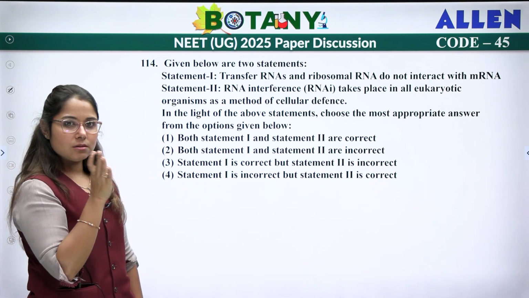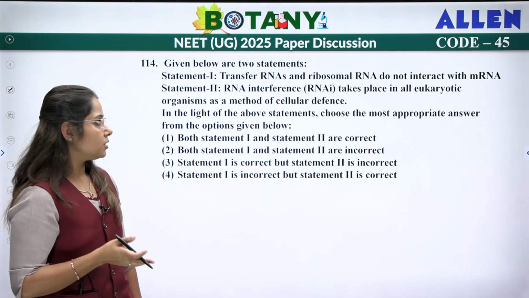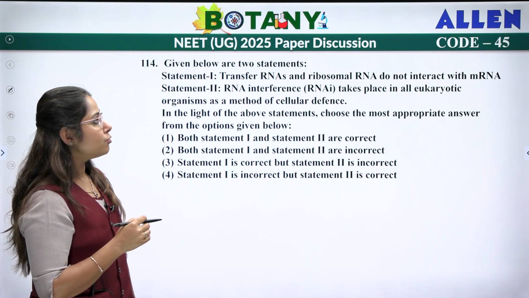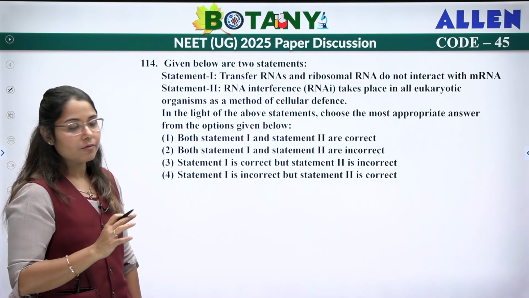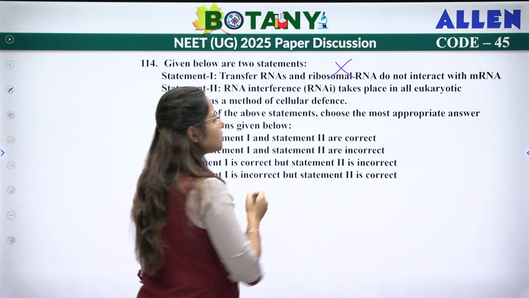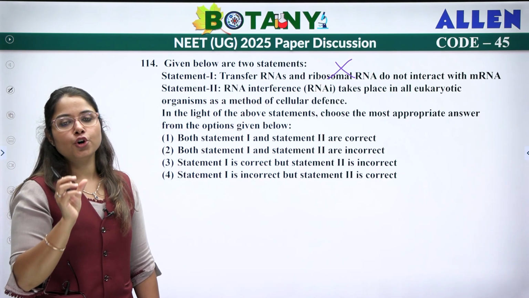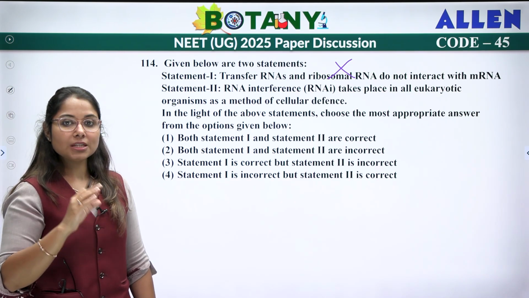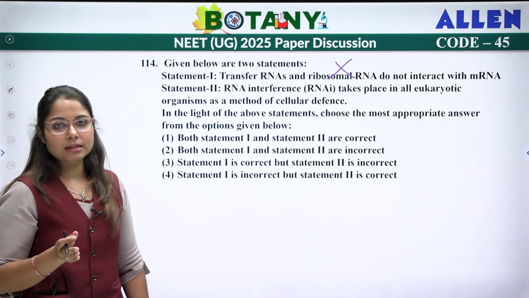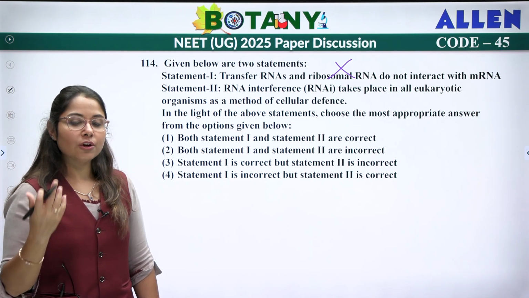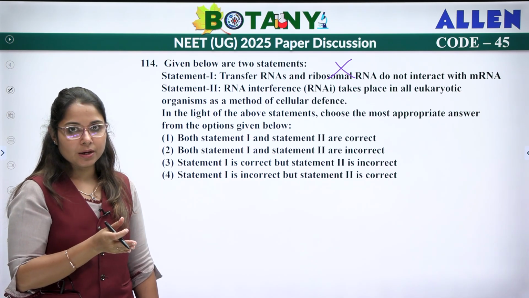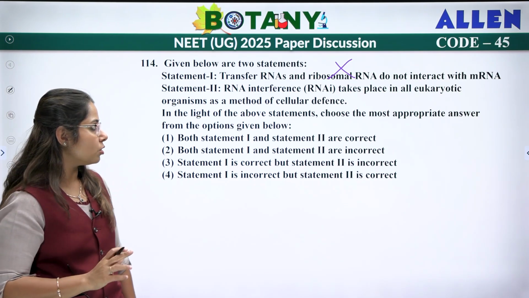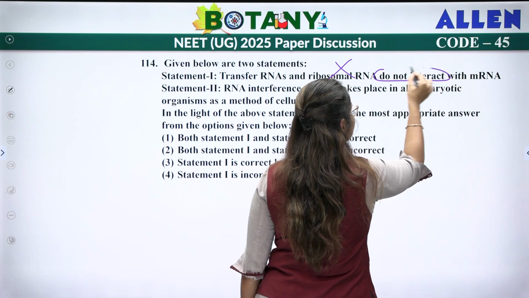Now this question has a little bit of botany and a little bit of zoology, so we'll just see through that. Statement 1, transfer RNAs and ribosomal RNA do not interact with mRNA, which is a wrong statement. During translation, the small subunit of the ribosome binds to the mRNA molecule, that is the initiation of translation. Then the tRNA carrying the initiator amino acid will go and bind to the mRNA. So mRNA interacts with tRNA as well as rRNA. So again this is a wrong statement because they have given do not interact.